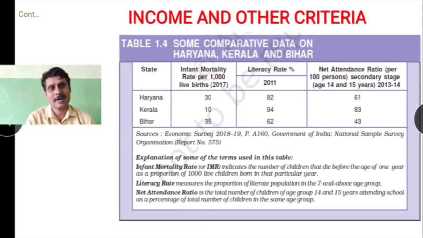But Bihar, children, we have seen that its per capita income is one of the lowest. Then we have the infant mortality rate, which is also very high. That means the number of infants died are very high. Then we have literacy rate. This is very low, 62%. Then the net attendance ratio is also low, 43. So in this way, we can conclude that Bihar is least in development, and Kerala has better development.